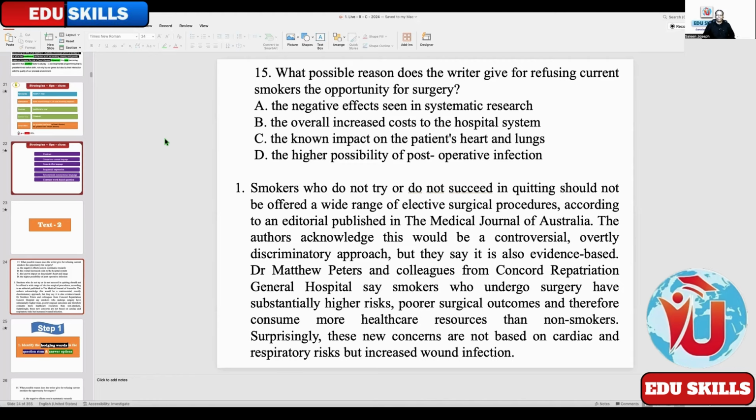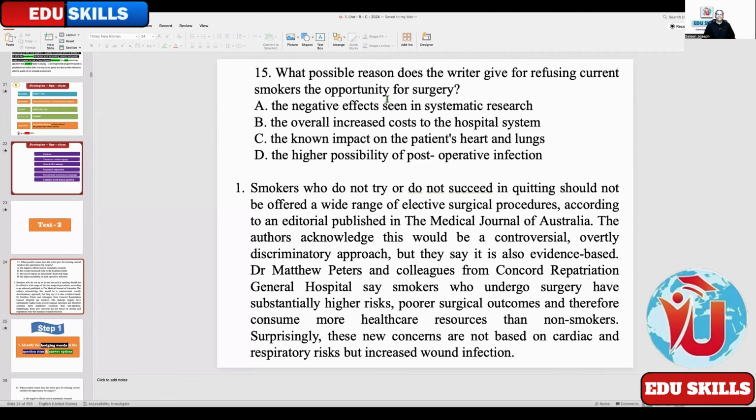Smokers who do not try or do not succeed in quitting should not be offered a wide range of elective surgical procedures, according to an editorial published in the Medical Journal of Australia. The authors acknowledge this would be a controversial, overtly discriminatory approach, but they say it is also evidence-based. Dr. Matthew Peters and colleagues from Concord Repatriation General Hospital say smokers who undergo surgery have substantially higher risks, poorer surgical outcomes, and therefore consume more healthcare resources than non-smokers. Surprisingly, these new concerns are not based on cardiac and respiratory risks, but increased wound infection.